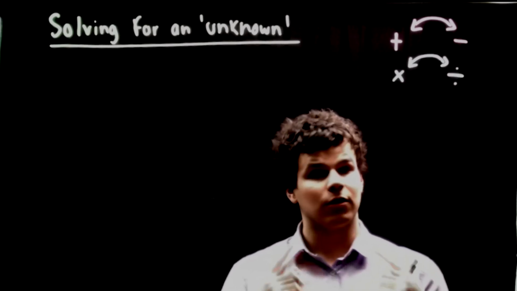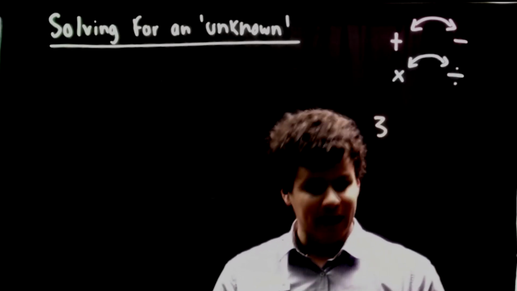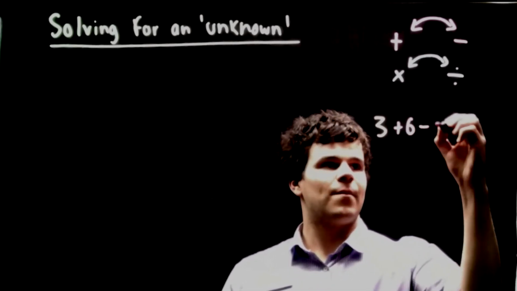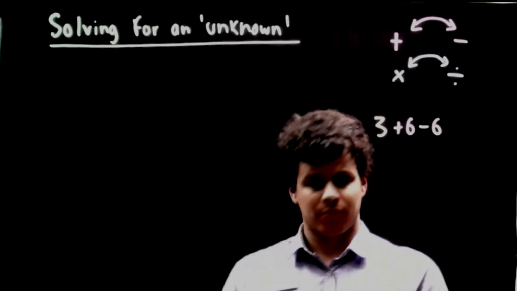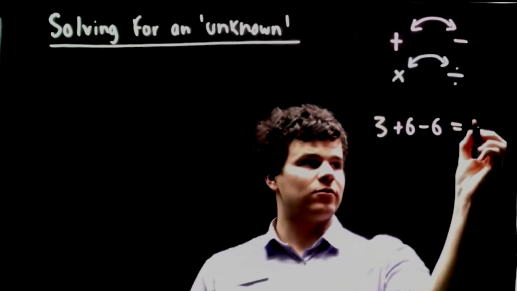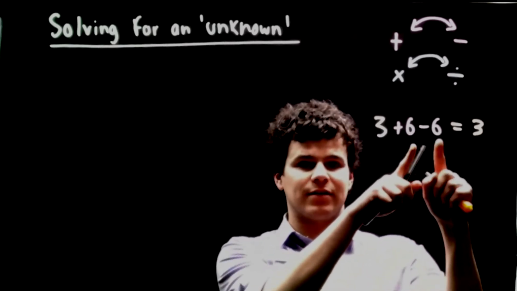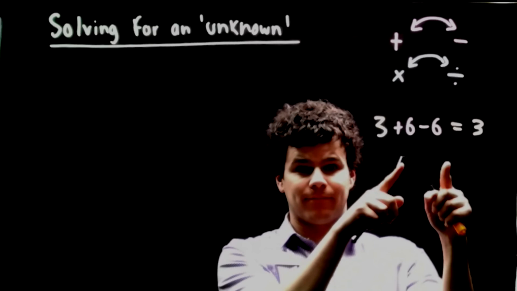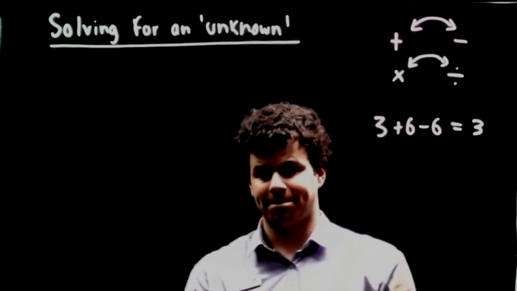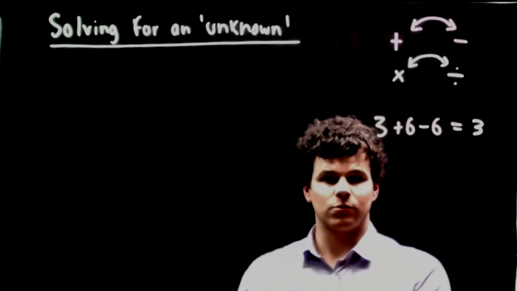For example, if we start with 3, and we go plus 6 minus 6, we actually end up back at 3. The reason is that plus 6 minus 6 cancel each other out, so it comes back to 3. So remember that. Now, let's have a look at what it means when we do an example.